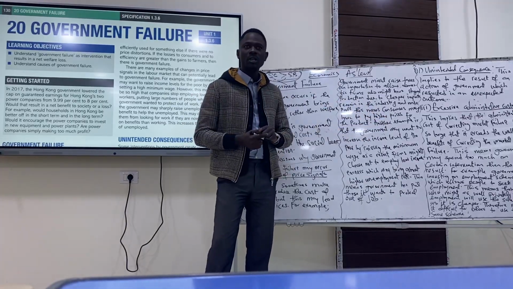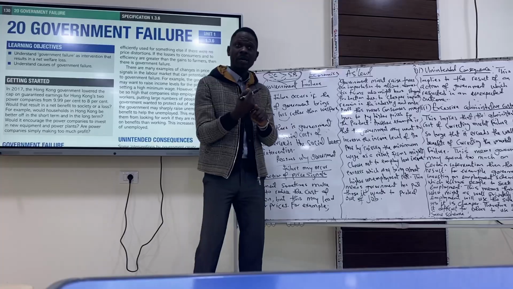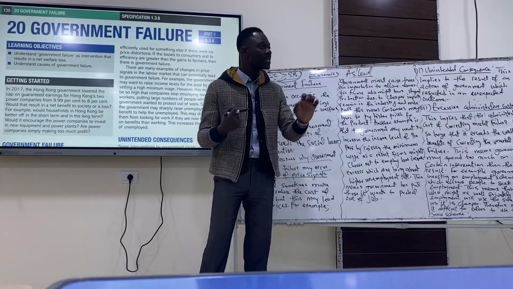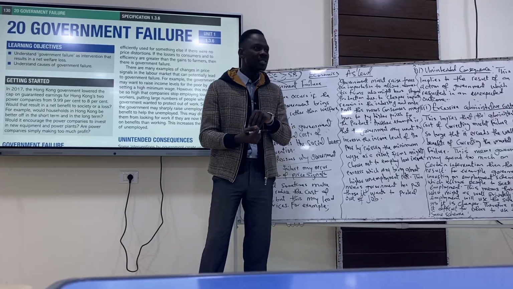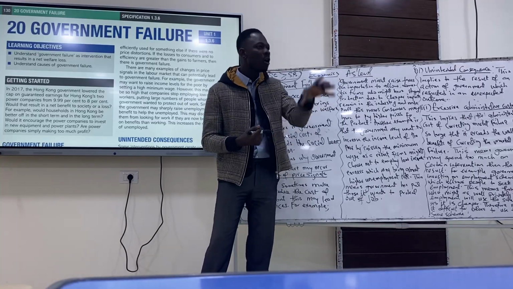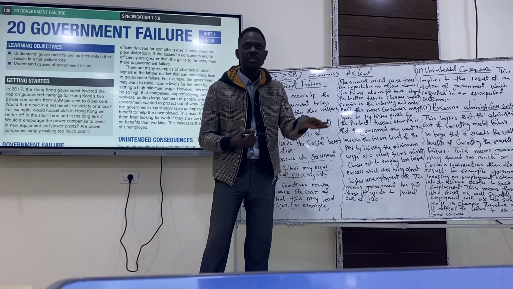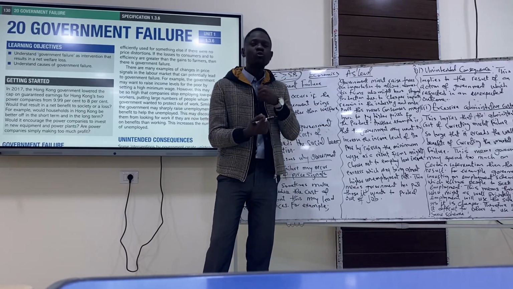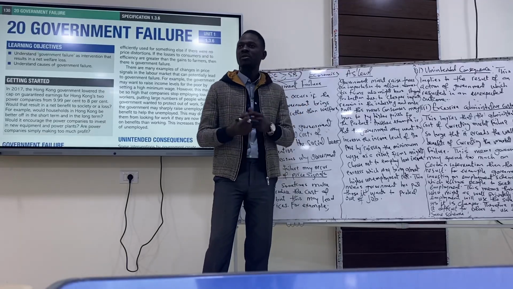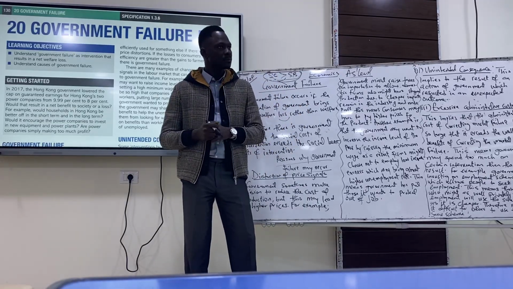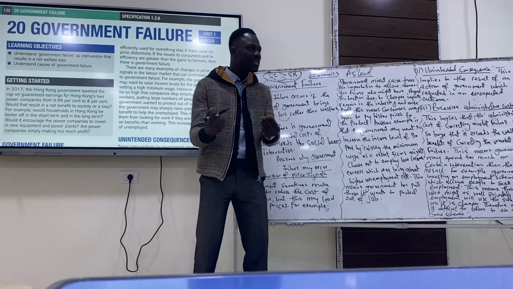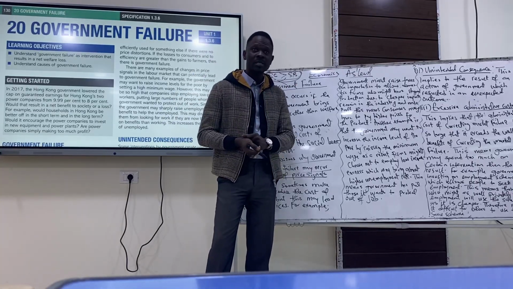Government failure. So government is trying to solve a problem by encouraging domestic firms to continue production so that we can consume domestic products. But in the course of doing that, the domestic products are not enough for our consumption, which means there is a deficit. A deficit will bring about a higher price because there is a shortage in the market. So price increases again. Is that benefiting consumers when price increases?